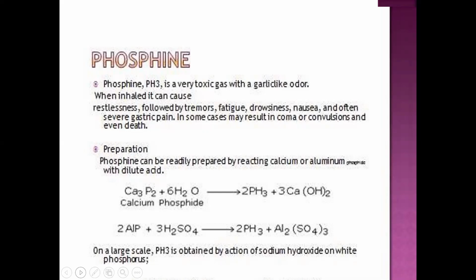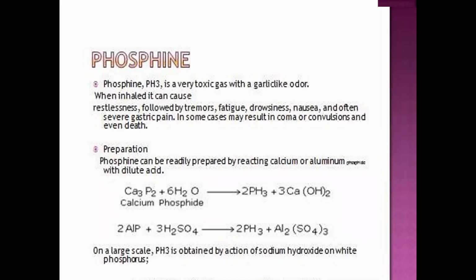Okay, how can we prepare phosphine? Phosphine can be readily prepared by reacting calcium phosphide and aluminium phosphide with dilute acid. So this is calcium phosphide. When it reacts with H2SO4, then PH3 phosphine is obtained and calcium sulphate. This has to be done in the presence of dilute acid like dilute HCl, and you can take any acid. When you react aluminium phosphide with H2SO4, you will get what? Phosphine and Al2(SO4)3.